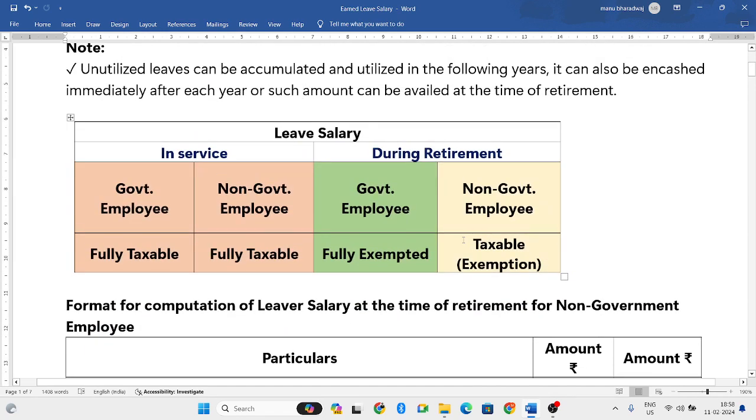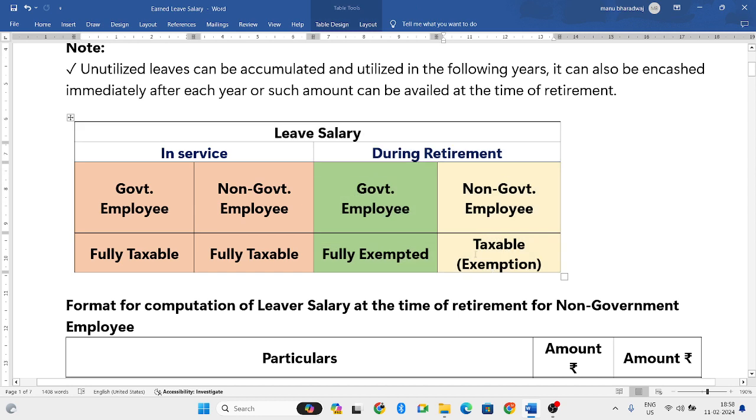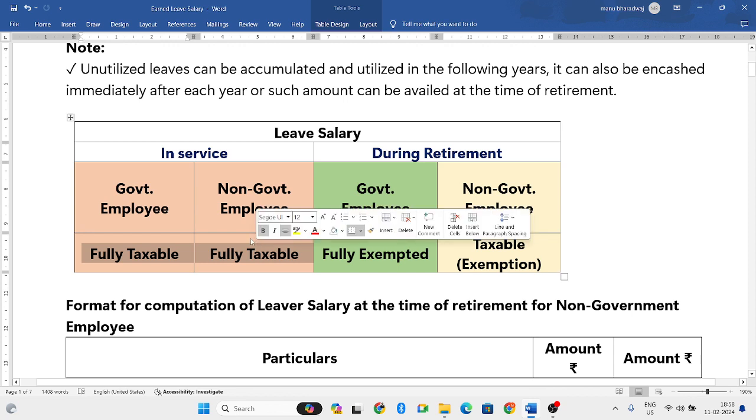How do we do the tax treatment of leave salary? This table is very, very important. It will help you to remember the concept very easily. Sometimes you can encash the leave while you are in service. When you encash the leave in service, whether you are a government employee or not, the complete amount will be taxable. You will not have any kind of exemption.